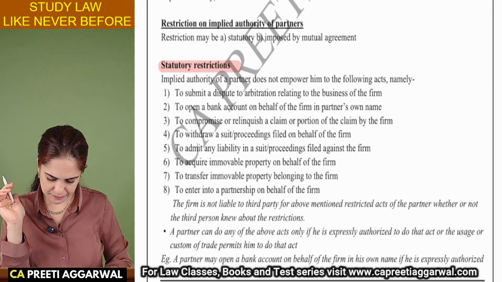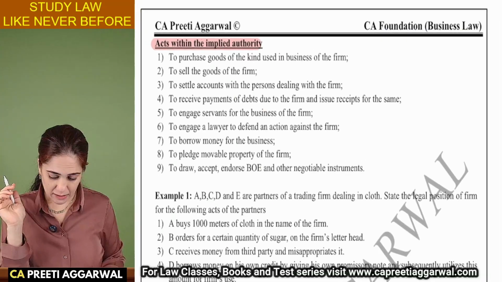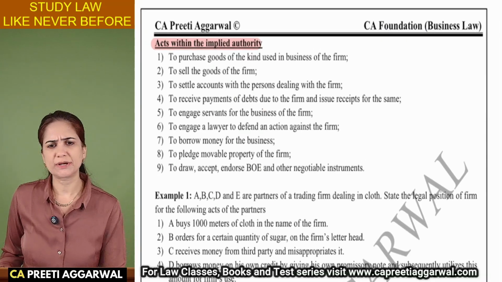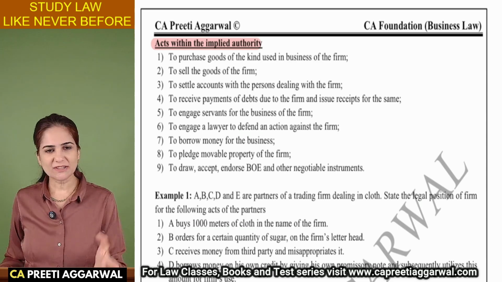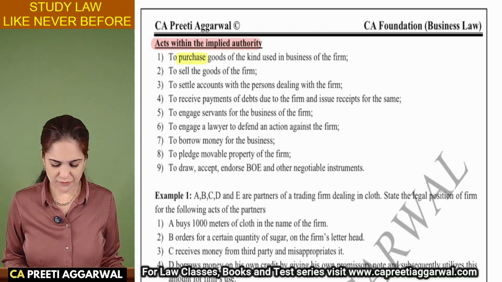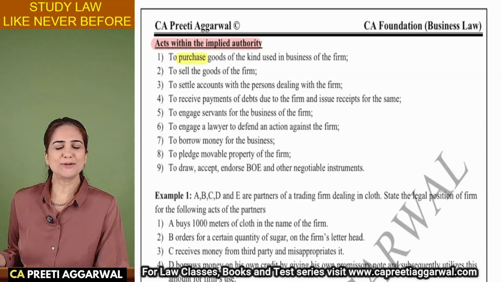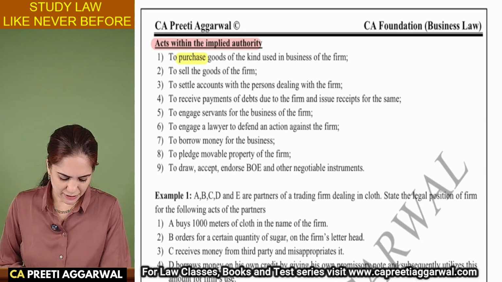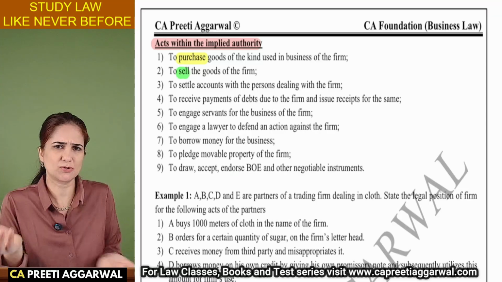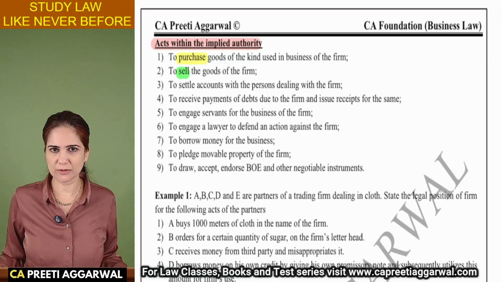Okay, now what are the acts which are within the implied authority? As a partner, you have the right to do these things. No one can stop you. You can buy the goods which are generally used by the firm. If you can buy the goods, automatically you are also given the authority to sell the goods. It's understood, no? If someone is authorized to buy, that person is also authorized to sell. You need not ask the other partners. You can do it on your own.